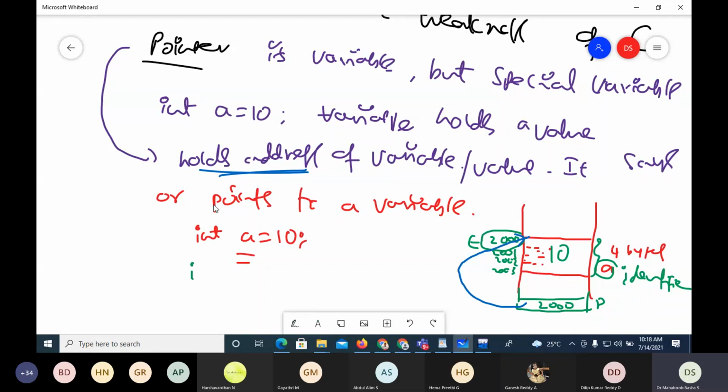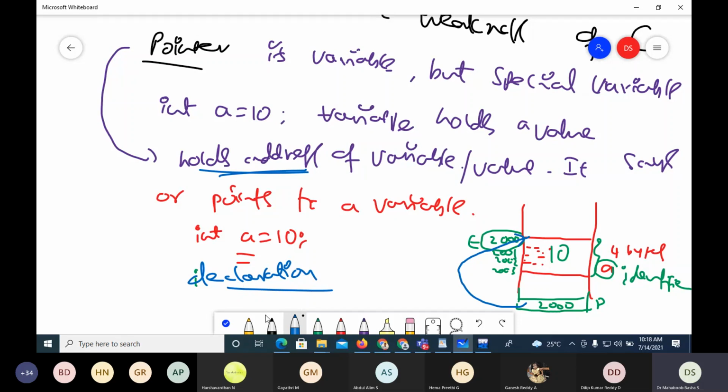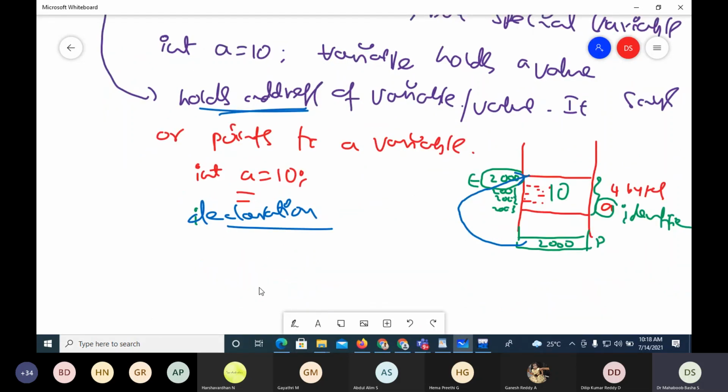Now, I told you a pointer is a special variable. So even the declaration of a pointer is in a special way. It is not an ordinary variable. It is a special variable, so the declaration is also slightly different.